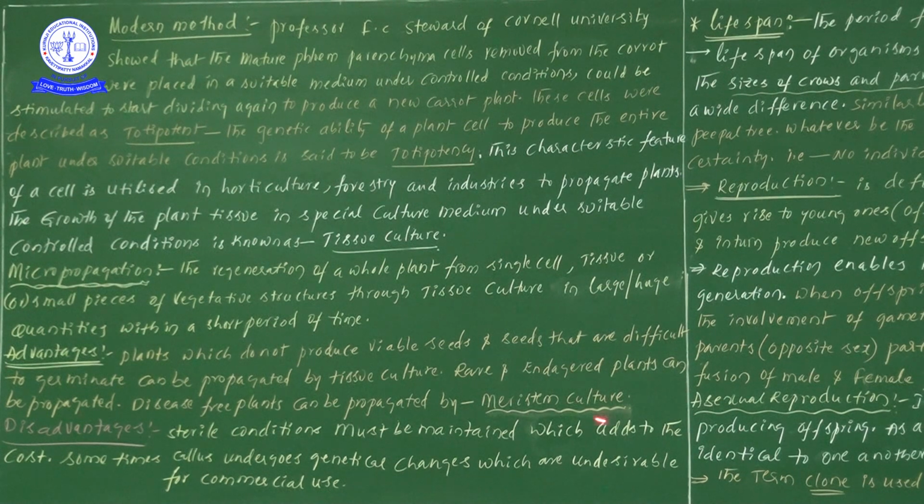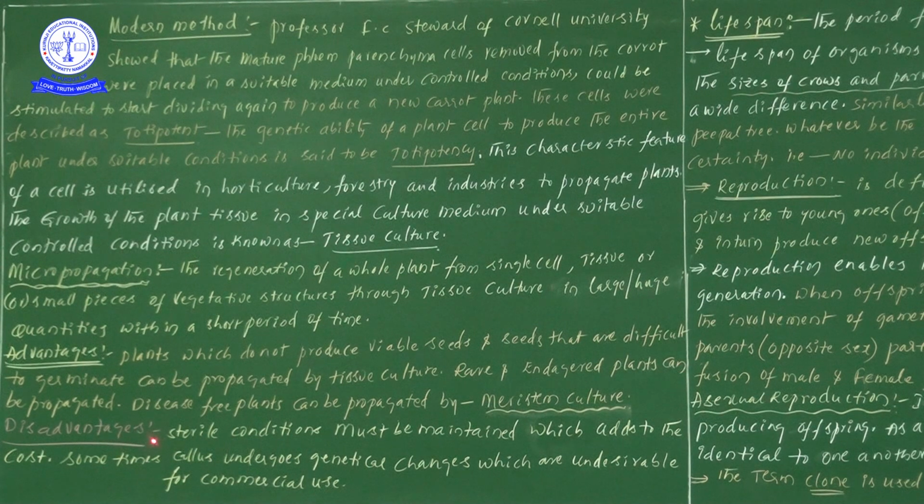So meristem culture can definitely be used in order to produce disease free plants. Disease free plants means plants free of disease. So these particular plants will not contain pathogens. Disease free plants can definitely be propagated by meristem culture.